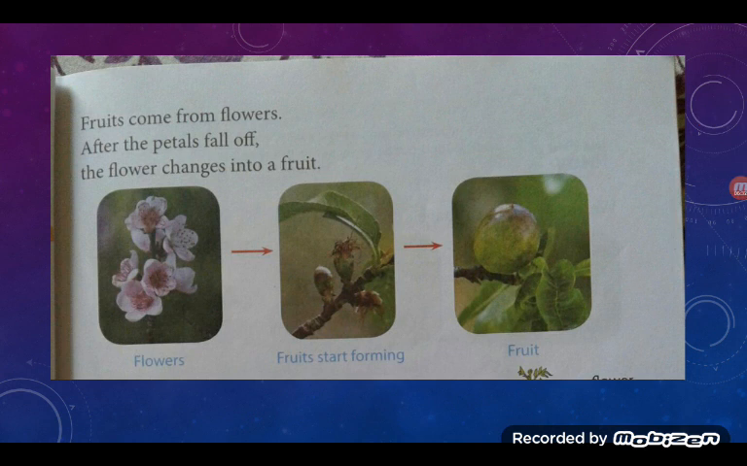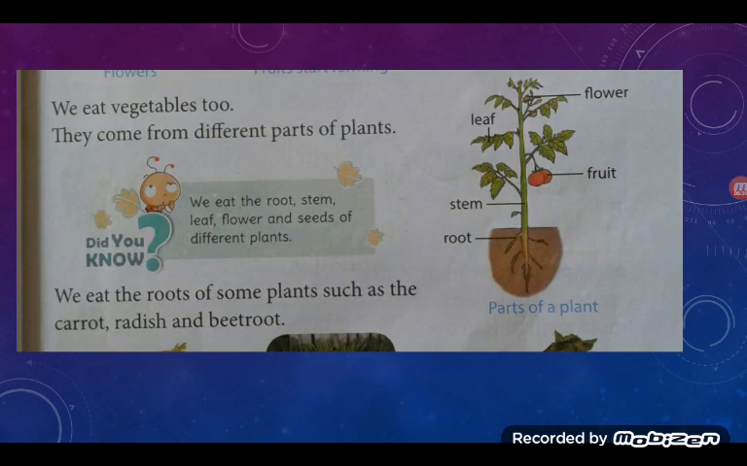Correct? Now let us go for next. Below that it is written, we eat vegetables too. They come from different parts of plants. Now children, we have studied all these things. There are 5 parts: stem, root, leaves, fruits, flowers. And all these parts we use as vegetables.